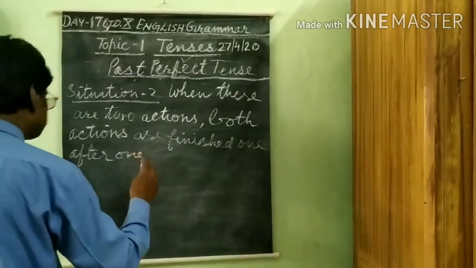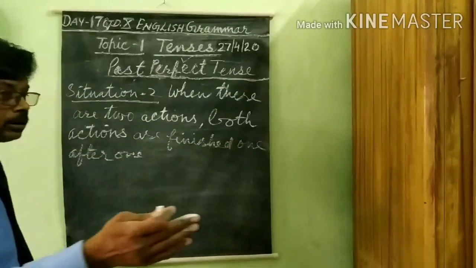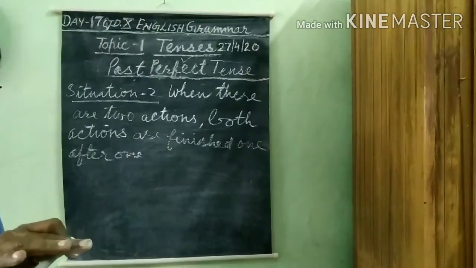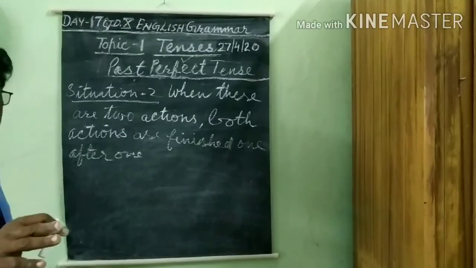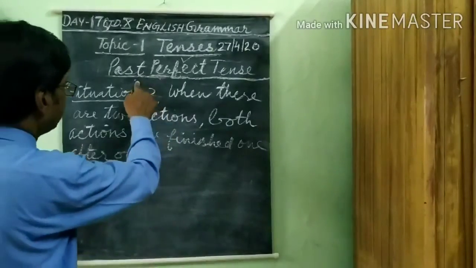There are two actions in one sentence, but both the actions are complete one after one in past tense.